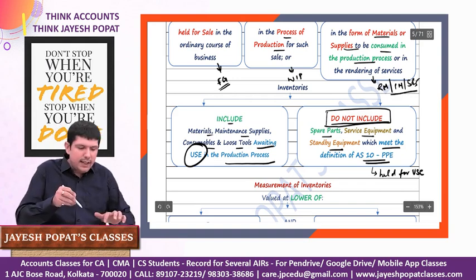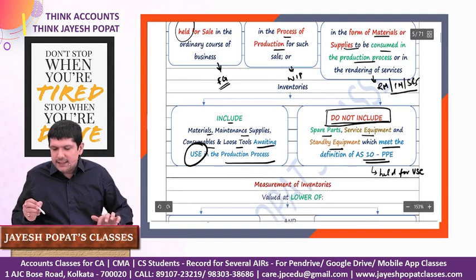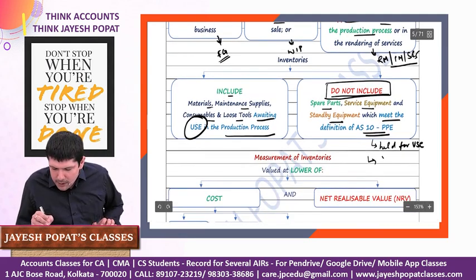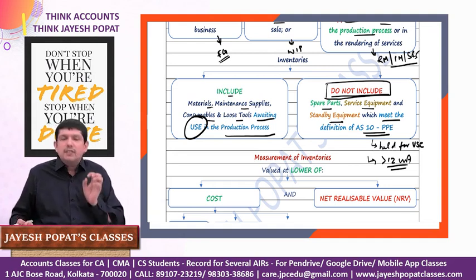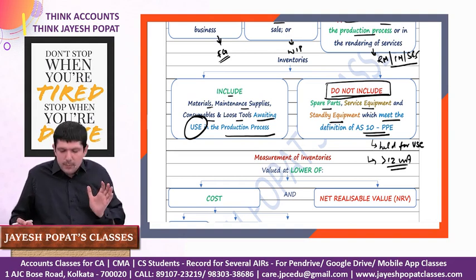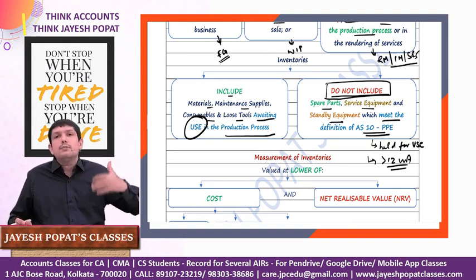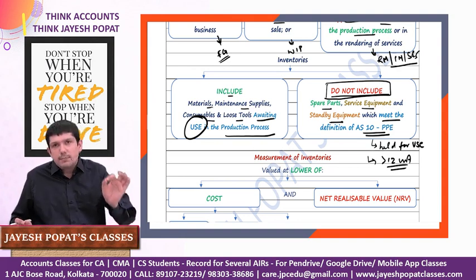We saw that the definition of inventory says held for sale. Accounting Standard 10 says it is held for use and will be used for a period of more than 12 months. So if your spare part, service equipment or standby equipment is held for use in the business for more than 12 months, then it will not form part of inventory but will qualify as PPE.